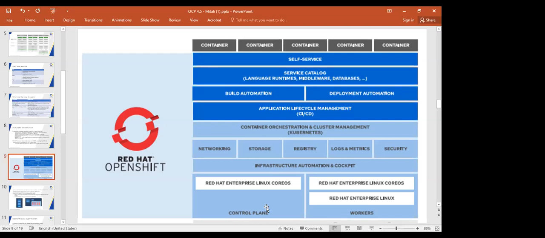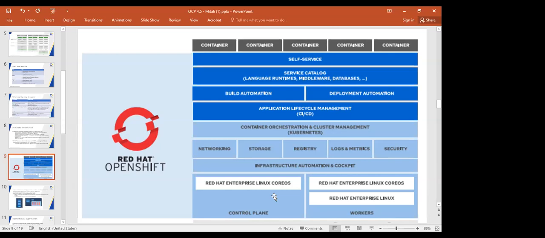In the control plane, up to OpenShift 3.11, the master node runs on RHEL 7, 7.5 or 7.6 onwards. From OpenShift 4 onwards, the master node runs on Red Hat Enterprise Linux CoreOS. What is CoreOS?